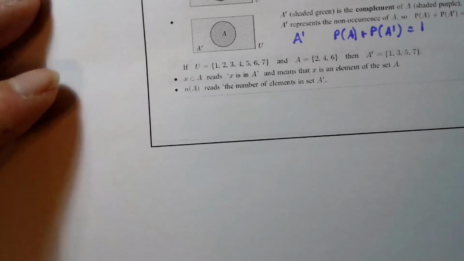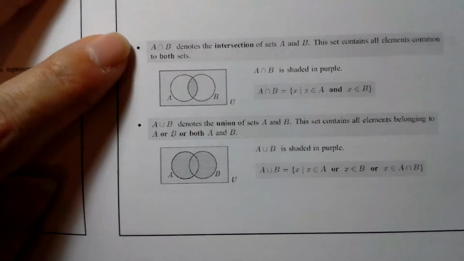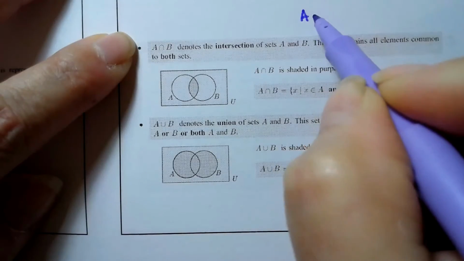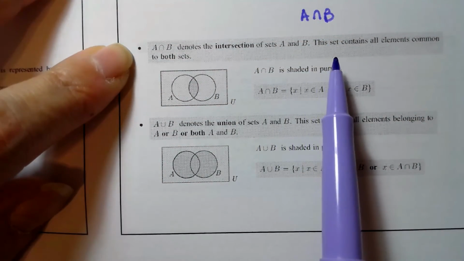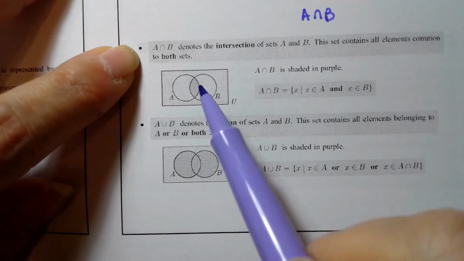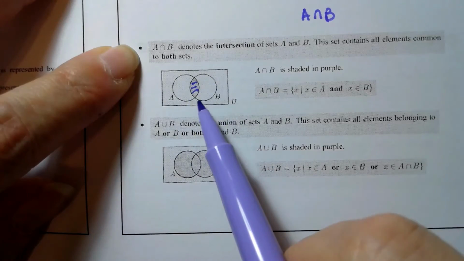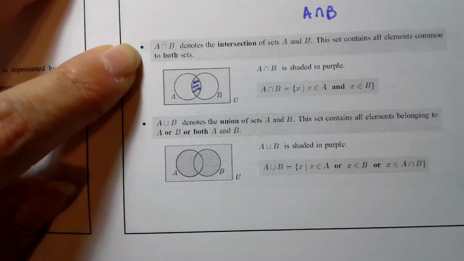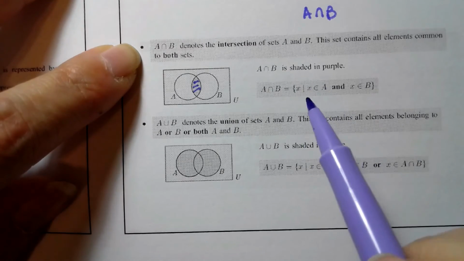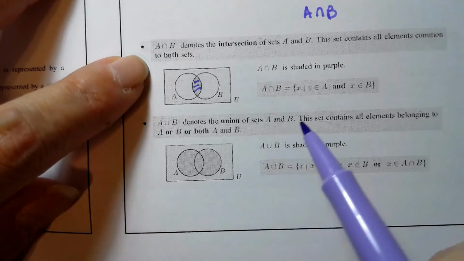Okay? Now we've got the intersection, and again, I know you know intersections of sets. So intersection is A intersect B. This set contains all elements common to both sets. So we're talking about this little region right here. We have set A, we have set B, and where they overlap, that's the intersection. The intersection of two sets is the set of all x such that x is in A and x is in B. So it's in both sets.